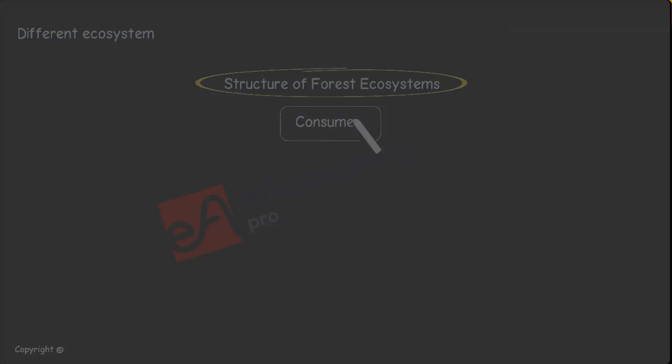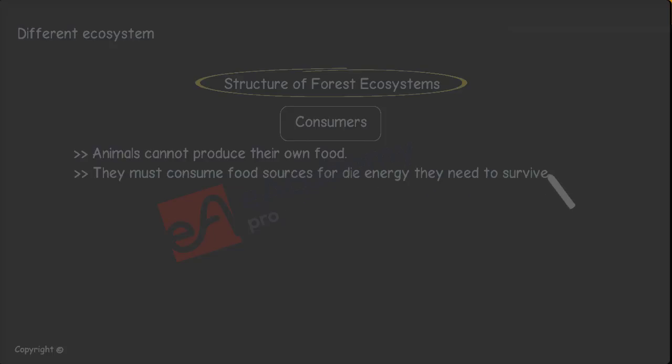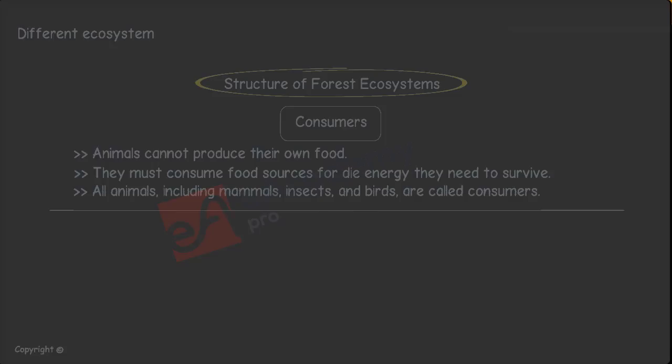Consumers. Animals cannot produce their own food. They must consume food sources for their energy as they need to survive. All animals, including mammals, insects, and birds, are called consumers. Consumers rely on plants and other animals as their food source.